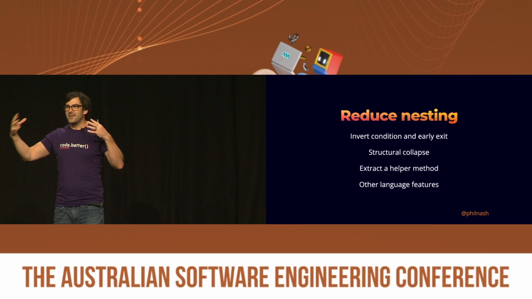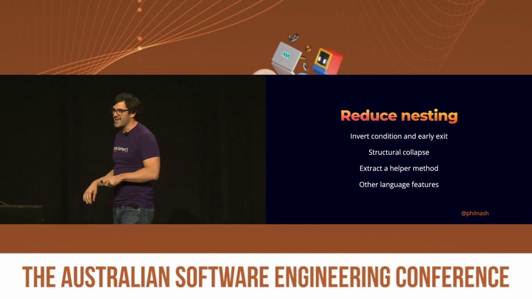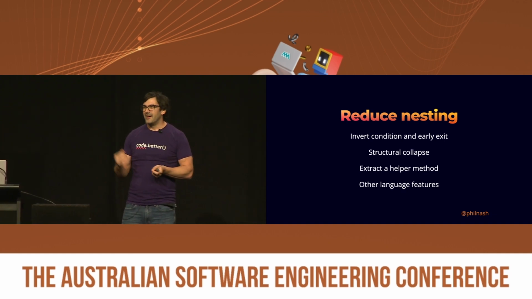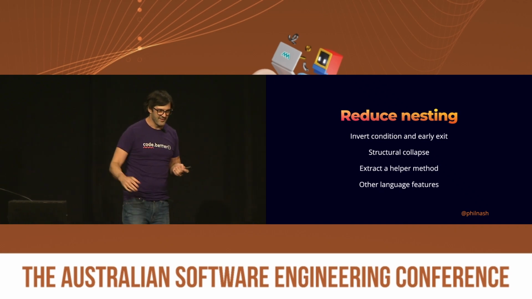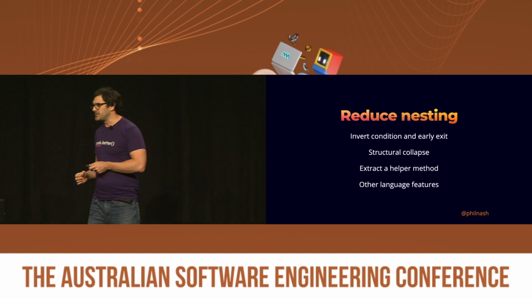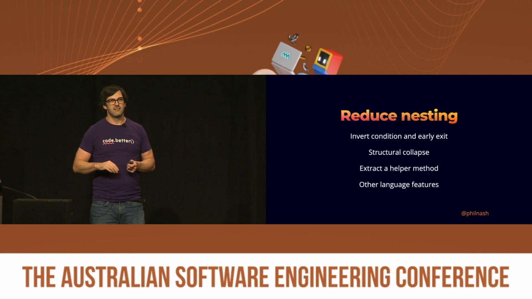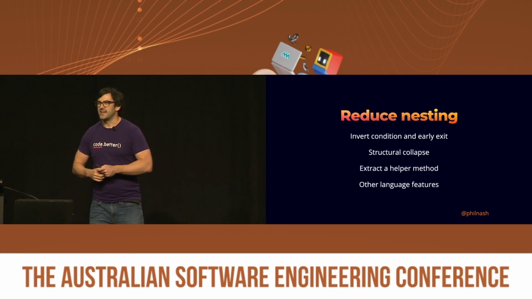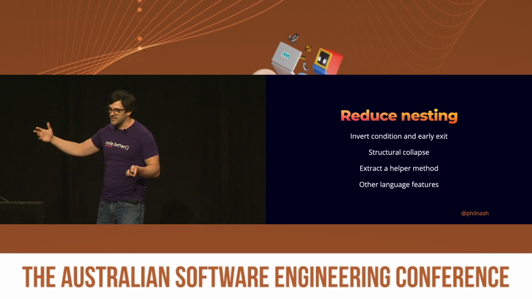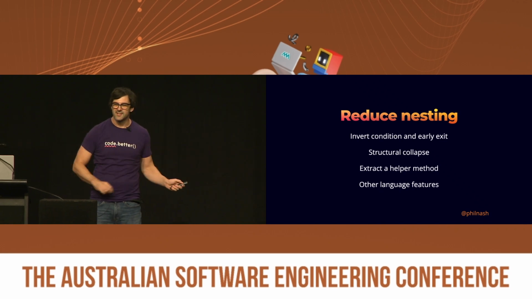That kind of model of a stack on which I keep adding bits of context in my head absolutely works for me. And if I can reduce the layers of that stack, or reduce bits of it anywhere else, then I'll be much happier. And hopefully everybody else working on the code will be too. And so these are a few techniques that you might want to use to reduce that nesting and reduce the complexity overall. So that's inverting conditions and exiting early, structural collapse, extracting helper methods, and there are some other language features too.